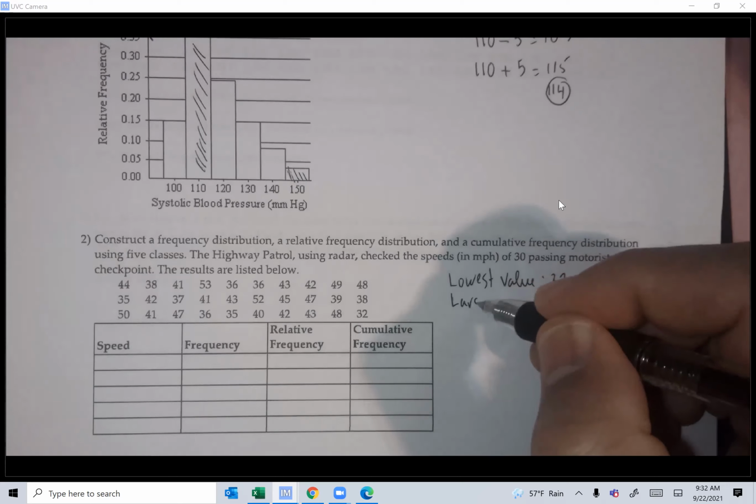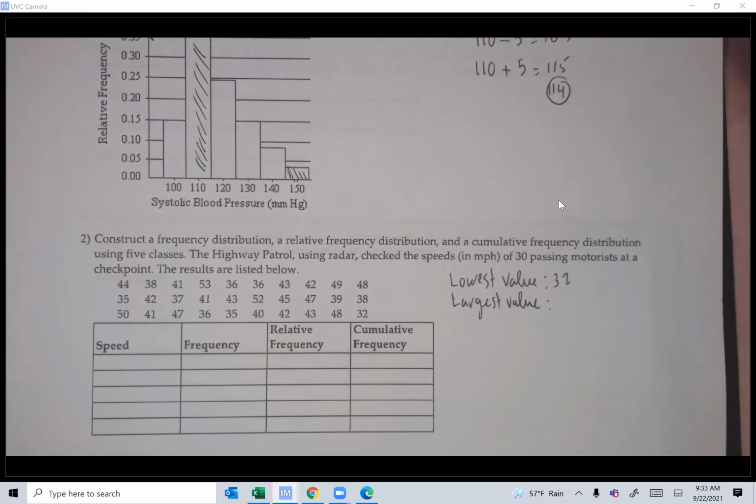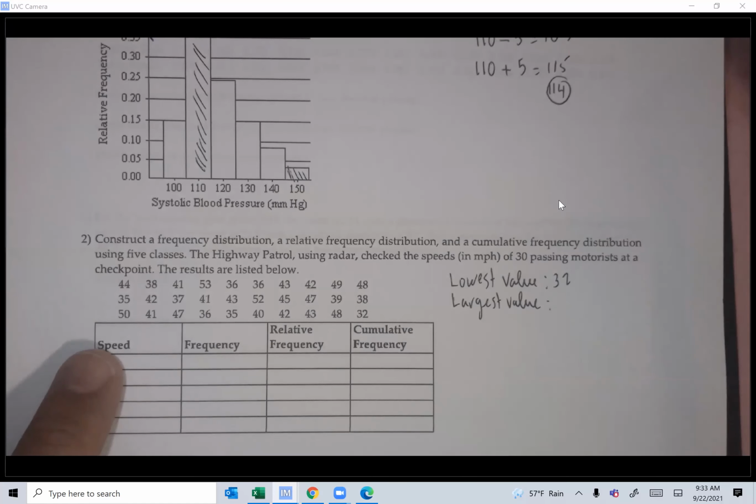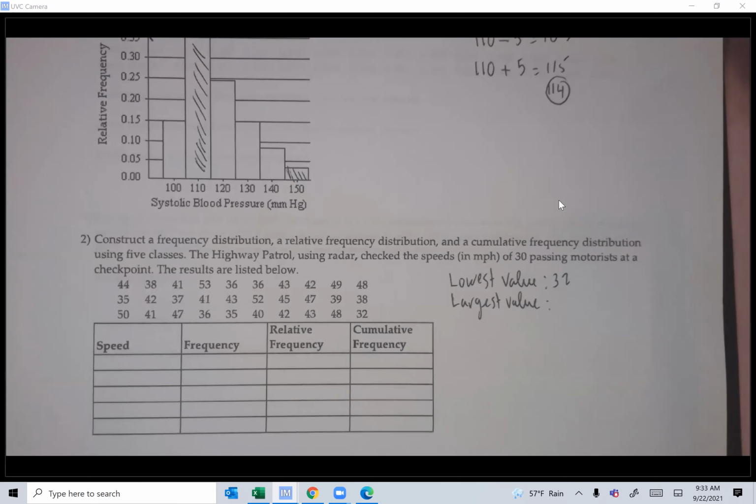Largest value is 50. Let's see. If you have your assignment in front of you, you can put it there. 53. Yeah. I see 53 as the largest value.